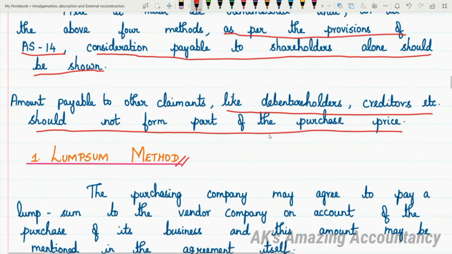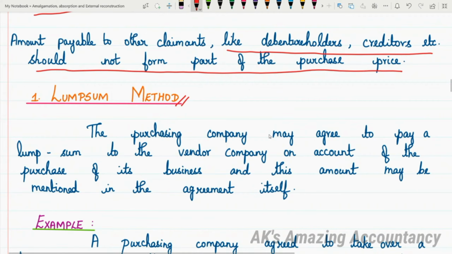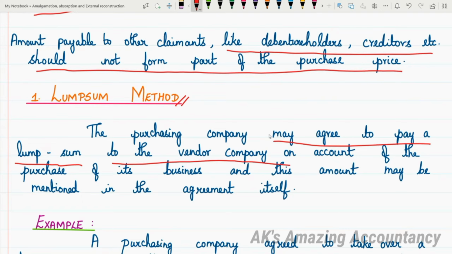Let me show you what is given as purchase consideration under the lump sum method. The purchasing company may agree to pay a lump sum, that is one full amount, to the vendor company on account of the purchase of its business.